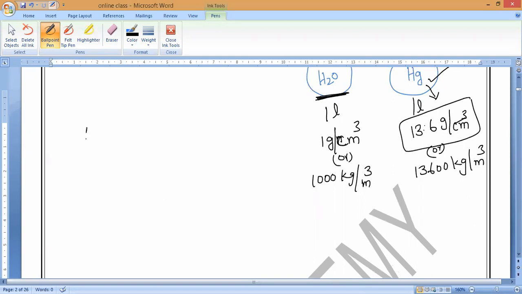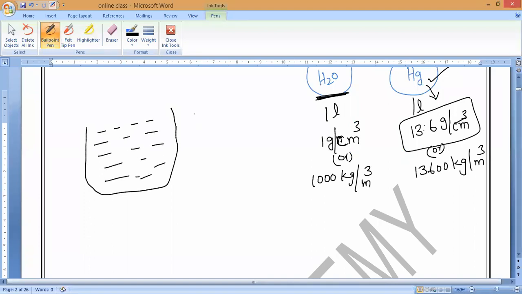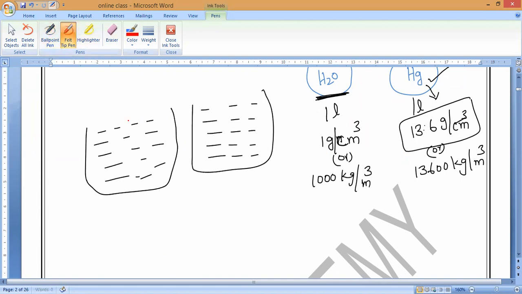Now, for example, suppose I have given you one beaker of water and one beaker of mercury. Now I have given you two iron nails. If the girls drop the two nails inside these, in which one will it sink and in which one will it float?